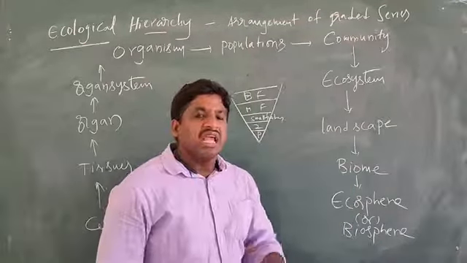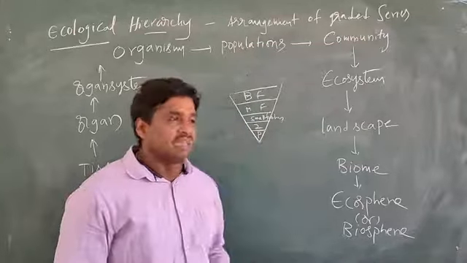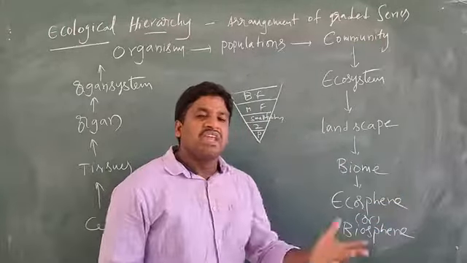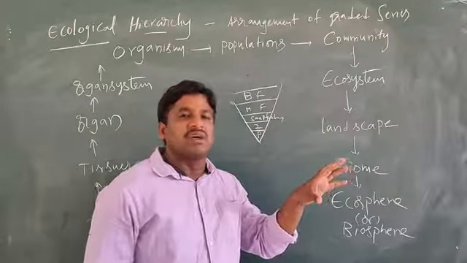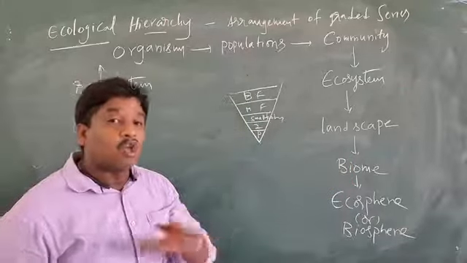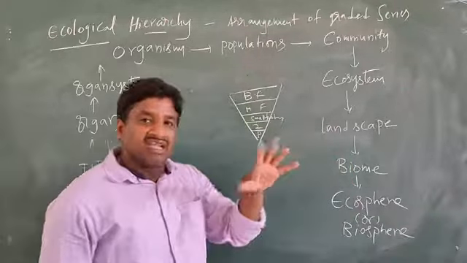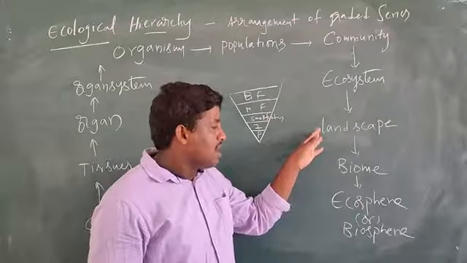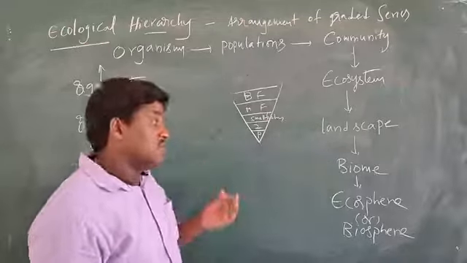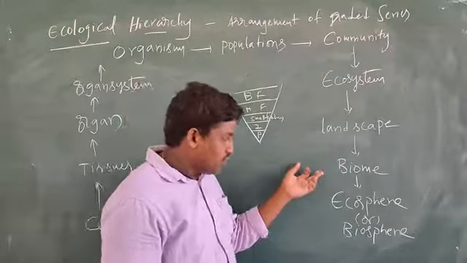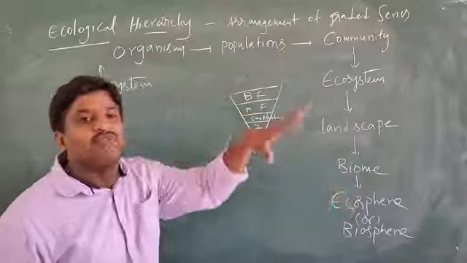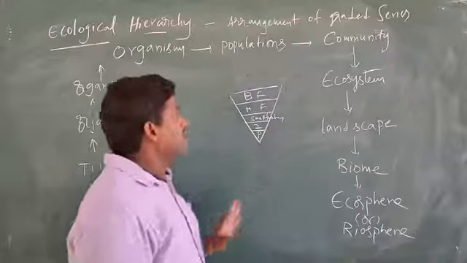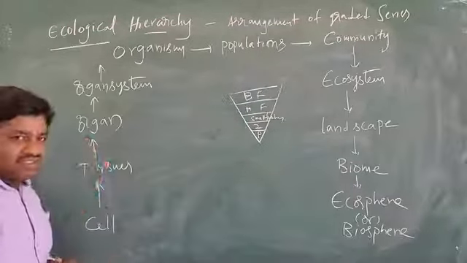Every biome has different varieties. Suppose in the Australia region, and also in other countries, different kinds of plants and animals occupy an area, and we call that a biome. Different landscapes form the biomes. All these different kinds of biomes together form the ecosphere, that means the biosphere. This is the integrative levels concept.